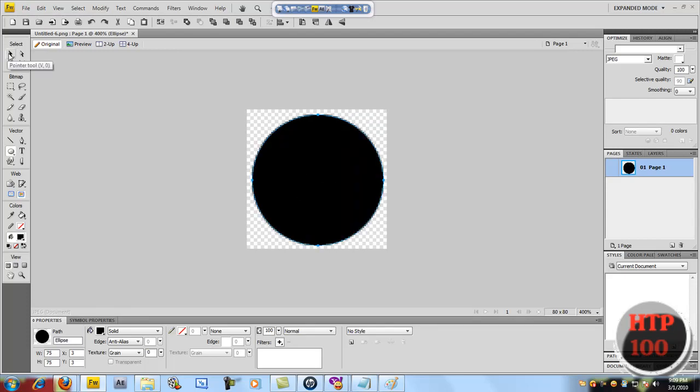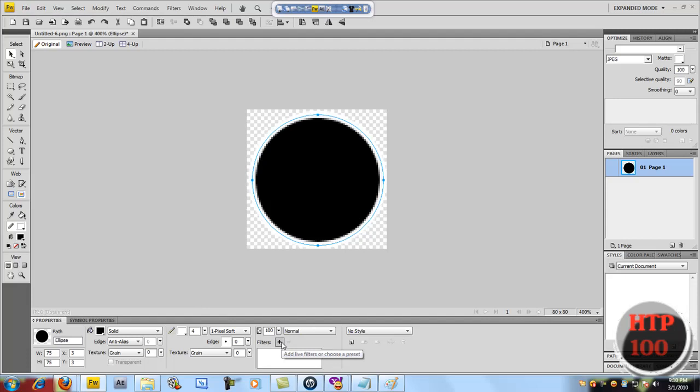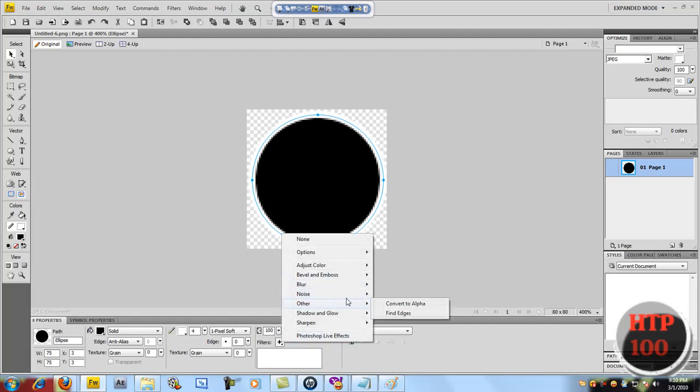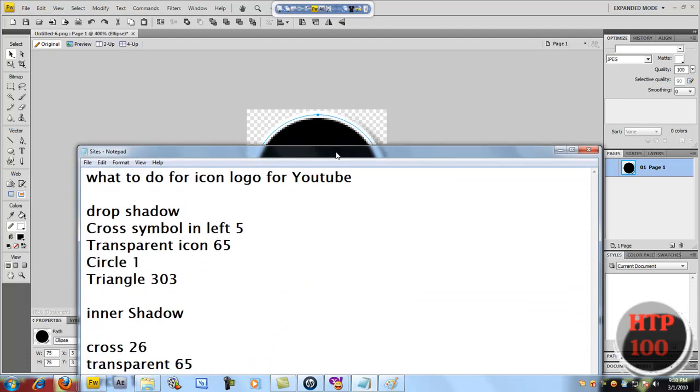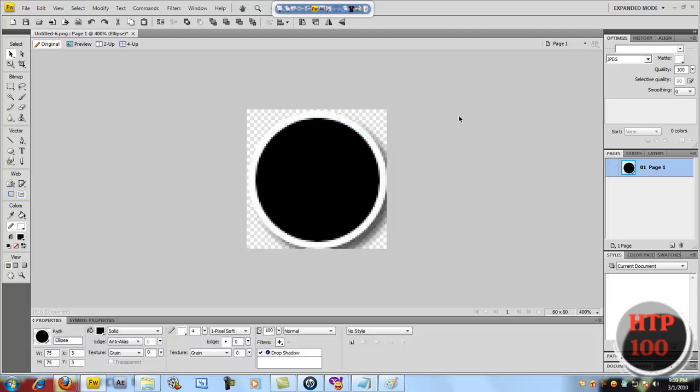Get your pointer tool and try to put it in the middle. Now put this as white and make it 4, just like that. Now you want to go to filters, drop shadow. Okay, I have this. So 5, 6, 5, 1. You want to put this.